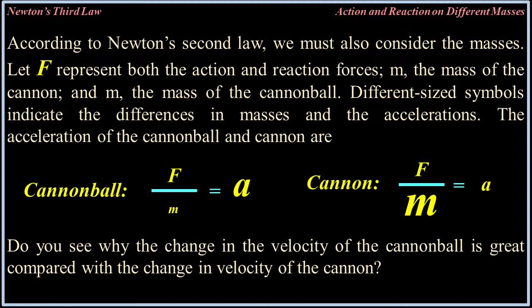Different sized symbols indicate the differences in masses and the accelerations. The accelerations of the cannonball and cannon are: for the cannonball, F over small m equals large A, and for the cannon, F over large M equals small a. Do you see why the change in the velocity of the cannonball is great compared with the change in velocity of the cannon?